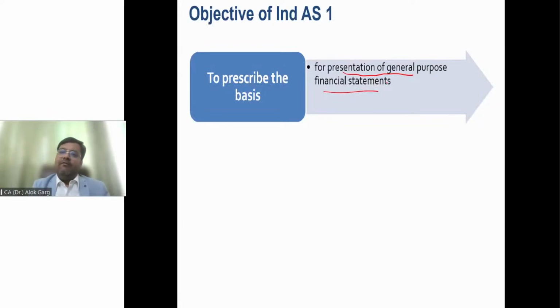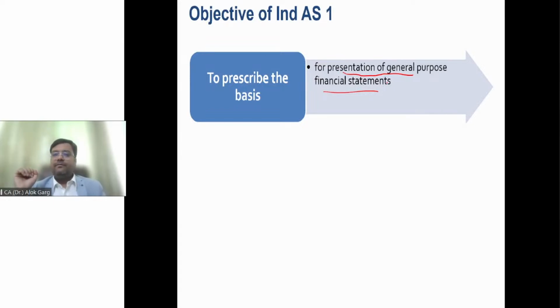For example, when you see any balance sheet of a listed company, the first component you will always find is balance sheet. It's not like the first page Reliance is giving as a balance sheet and Bharti Airtel is giving as a P&L and Adani is giving as a statement of changes in equity and Nestle is giving it as a cash flow. No. Be it a very small balance sheet or a very big balance sheet, be it listed or unlisted, the first page of every financial statement is balance sheet. Are you all agree with me?